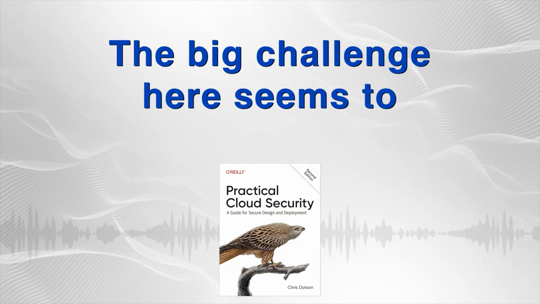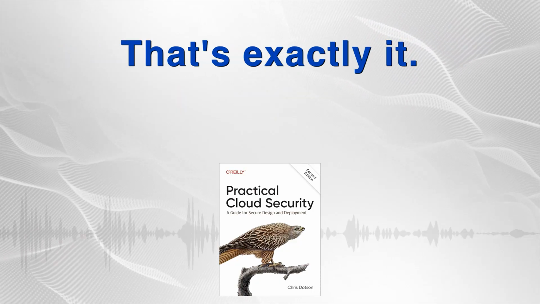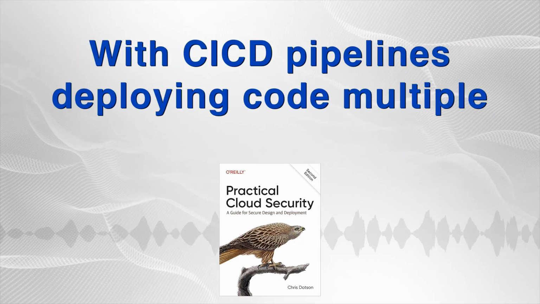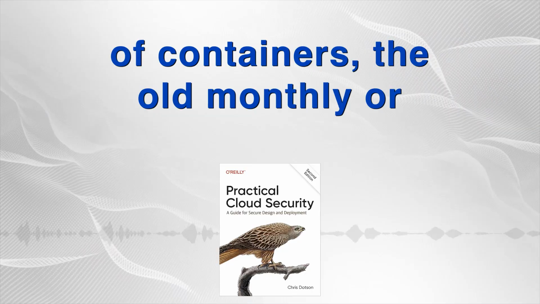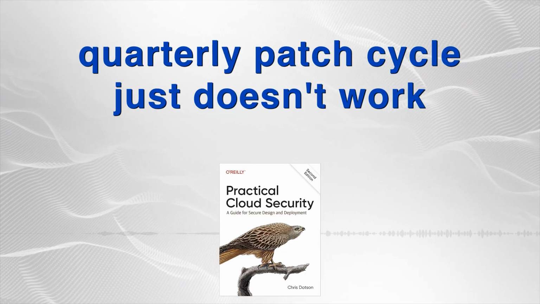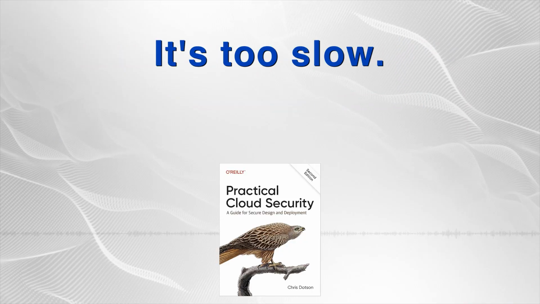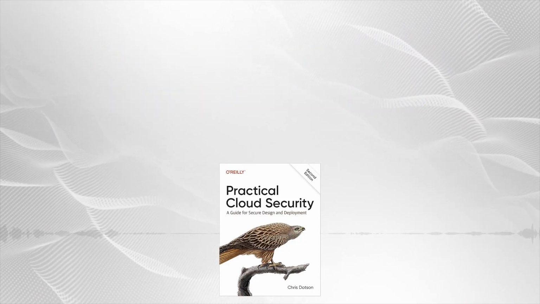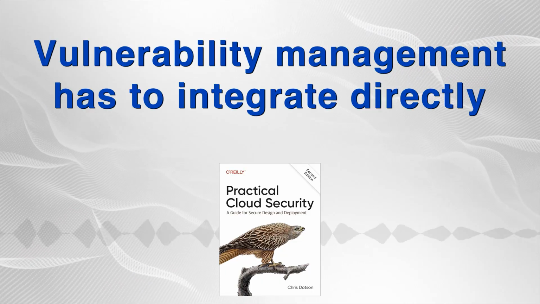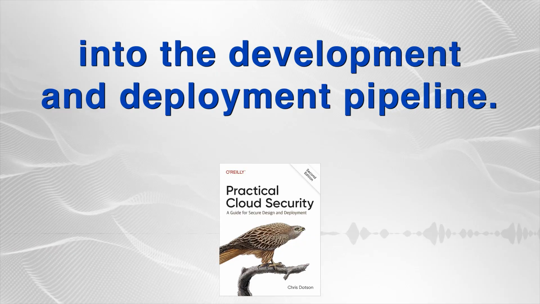The big challenge here seems to be the speed of the cloud. That's exactly it, the cloud rate of change. With CI/CD pipelines deploying code multiple times a day and the use of containers, the old monthly or quarterly patch cycle just doesn't work anymore. It's too slow. So the process needs to be continuous. Continuous and highly automated. Vulnerability management has to integrate directly into the development and deployment pipeline.